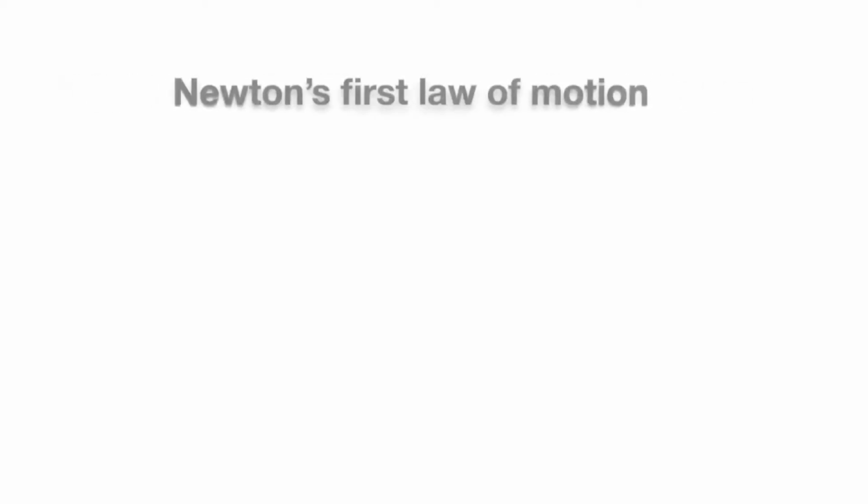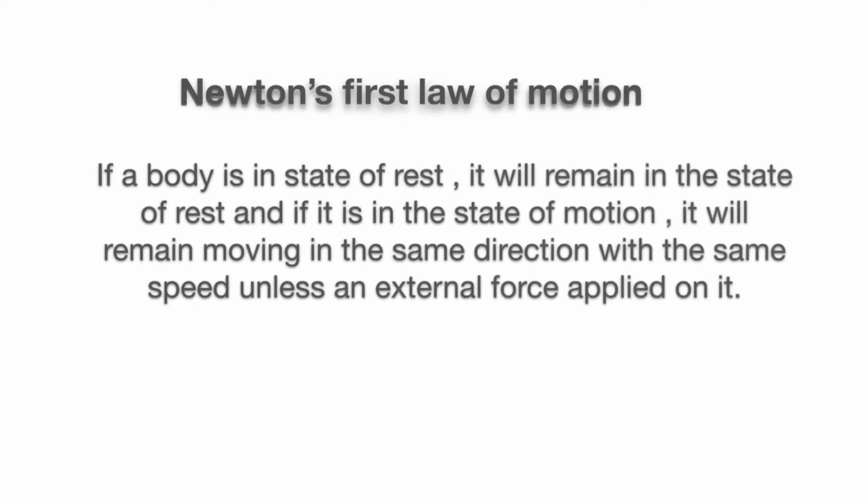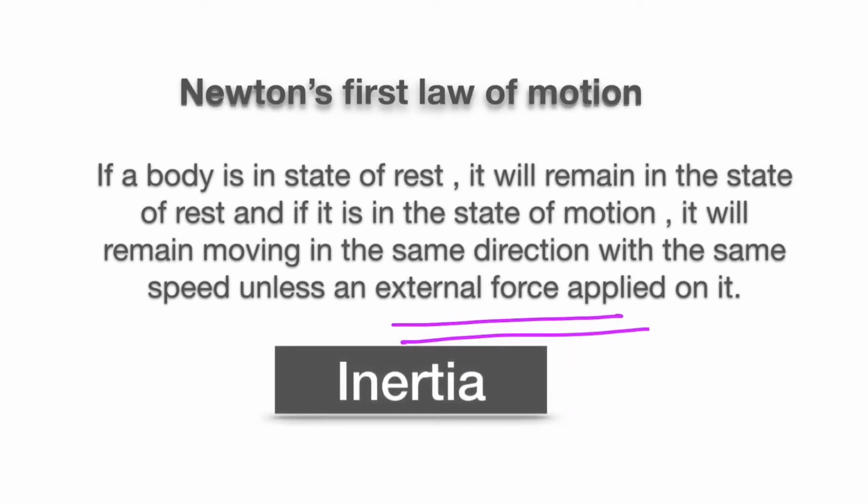As per Newton's first law, we know that if a body is in a state of rest, it will remain at rest. And if it is in a state of motion, it will remain moving in the same direction with the same speed, unless an external force is applied on it. The property by which an object resists this change is known as inertia. Inertia is a fundamental or inherent property of each object which has mass.